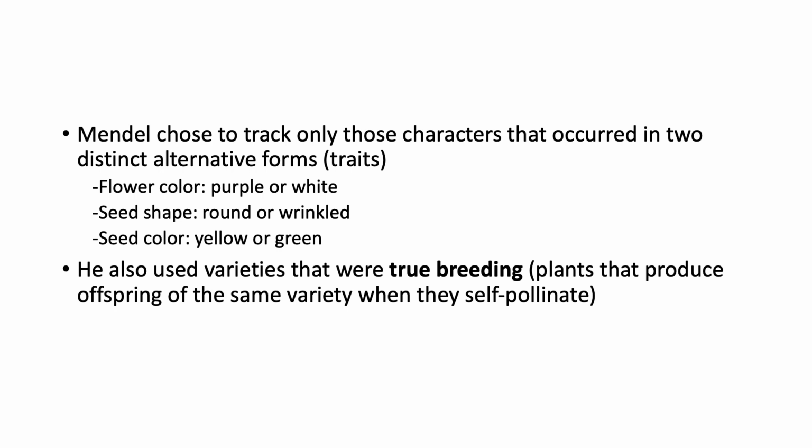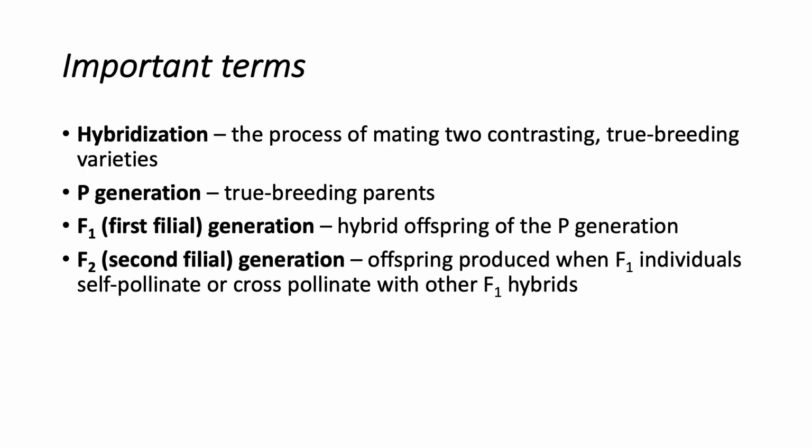He also used varieties that were true breeding, meaning plants that produce offspring of the same variety when they self-pollinate. So now let us familiarize ourselves with the terms that Mendel used in his experiments. Hybridization refers to the process of mating two contrasting true breeding varieties. The P generation refers to the true breeding parents.